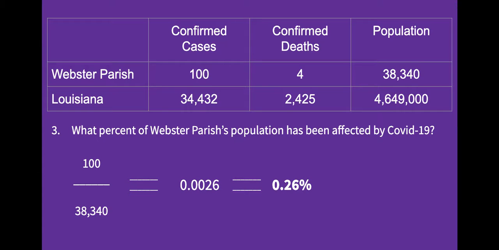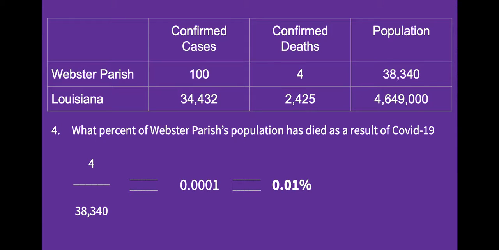Okay, third question. What percent of Webster Parish's population has been affected by COVID-19? So we take the 100 confirmed cases in Webster and divide by Webster's total population of 38,340. We get 26 ten thousandths. So once again, a tiny quantity, a tiny percent. That's 26 hundredths of 1%. So roughly 4 times smaller than 1% of the population is being affected.